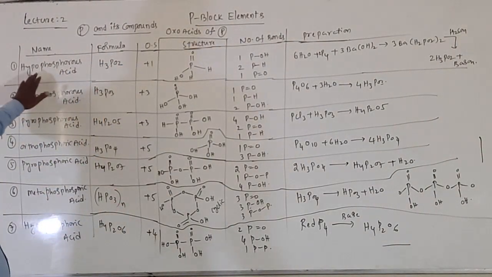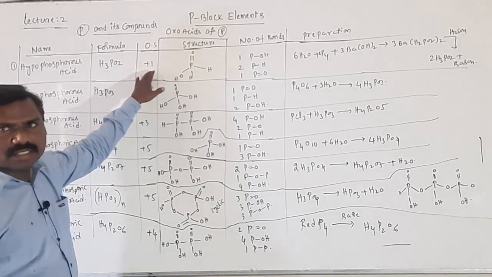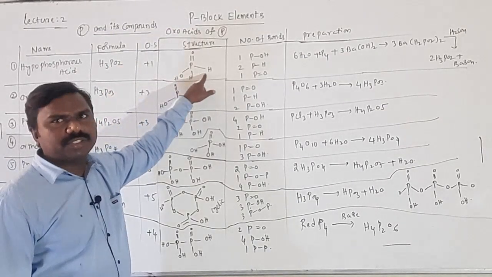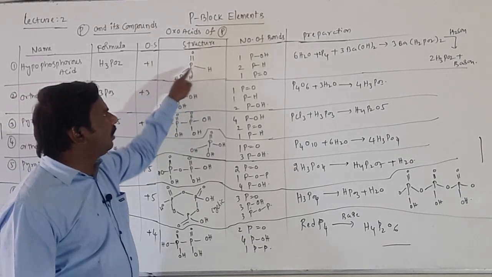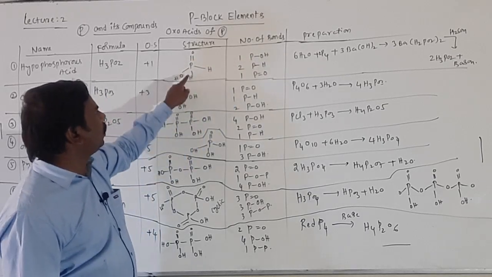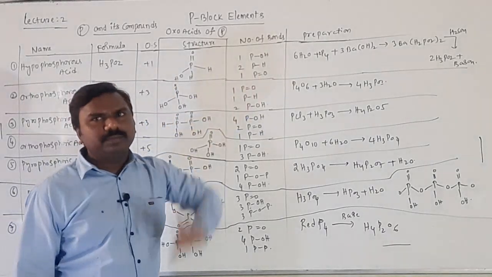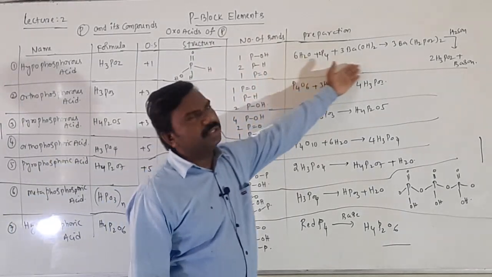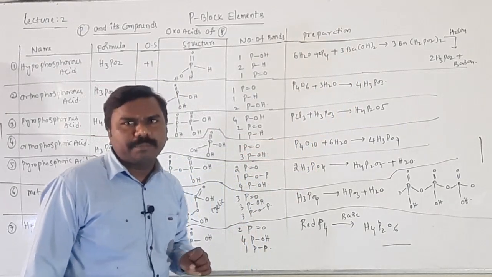So first one, hypophosphorous acid, formula H3PO2, oxidation state +1, and it is the structure. One P-H bond... two P-H bonds, one P-OH bond and one P=O. And it is the preparation, direct equation. That's why I have written it, to save your valuable time.